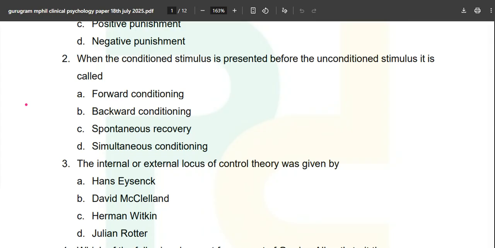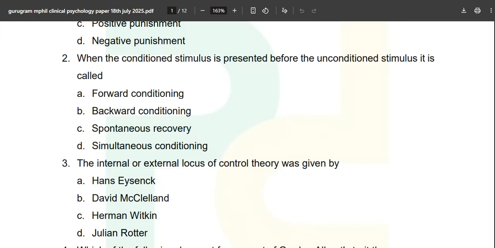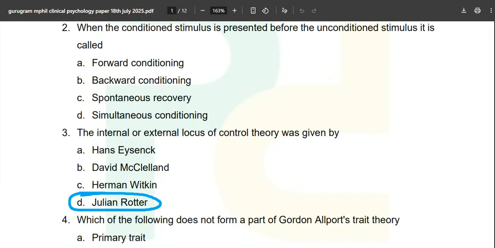Now next question, question number 3: the internal or external locus of control. This question is directly once again from the C book. All the 3 questions which you are witnessing right now are clearly from the C book only. Options: Hans Eysenck, David McClelland, Herman Witkin, and Julian Rotter. The correct answer is option D, Julian Rotter. I hope you marked all the 3 correctly. If you have missed these 3 basic questions, then you need to think of yourself and prepare very well for the upcoming examinations.